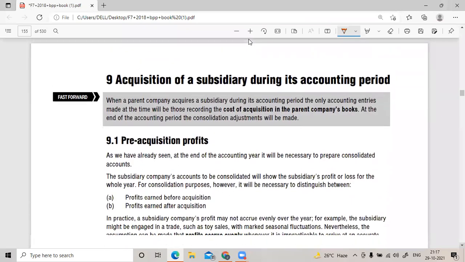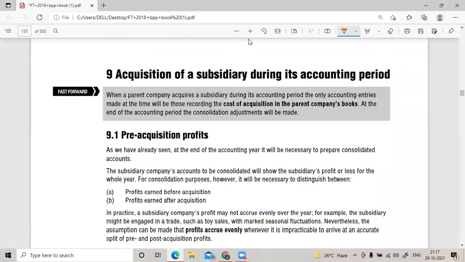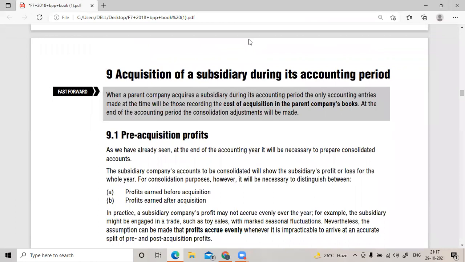Okay. We were discussing yesterday, unfortunately there was a power cut, that suppose a parent company has acquired a subsidiary on Jan 1st, 2022. So before Jan 1st, the period would be called the pre-acquisition period, correct?